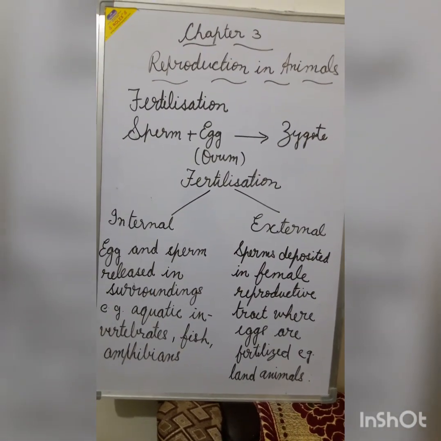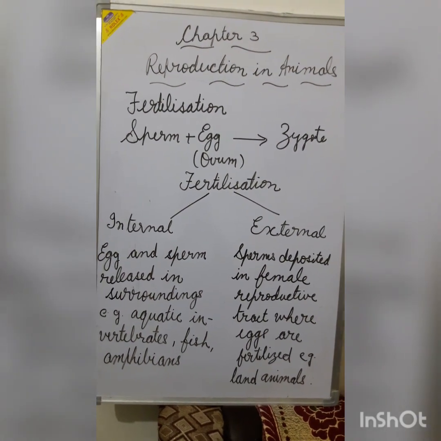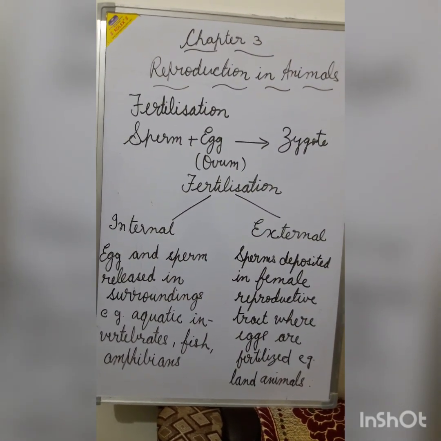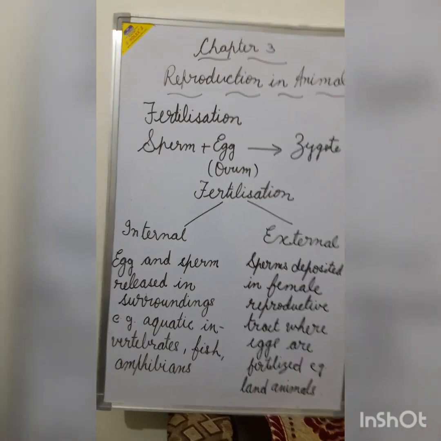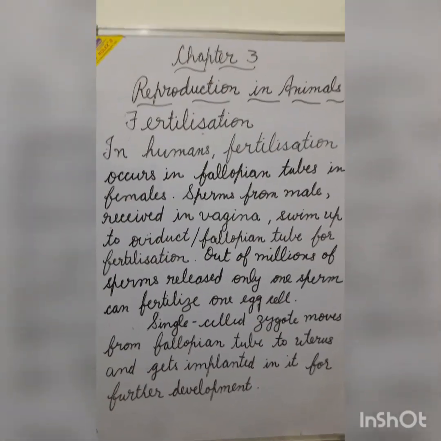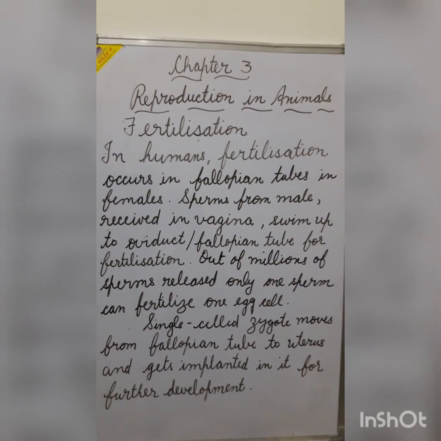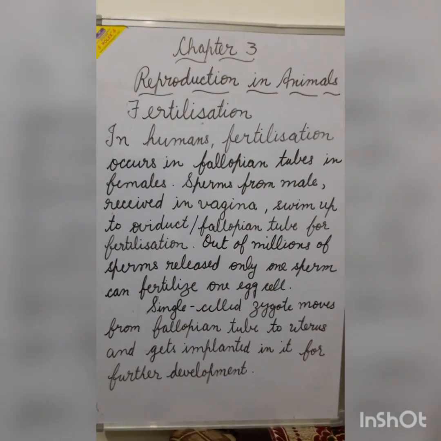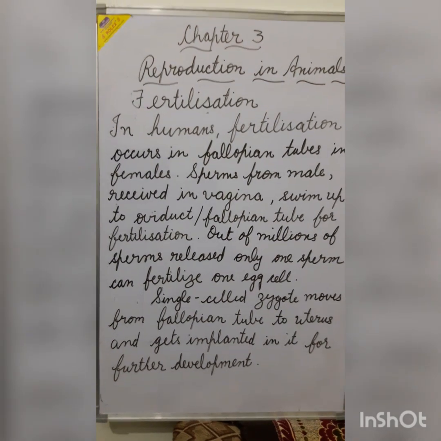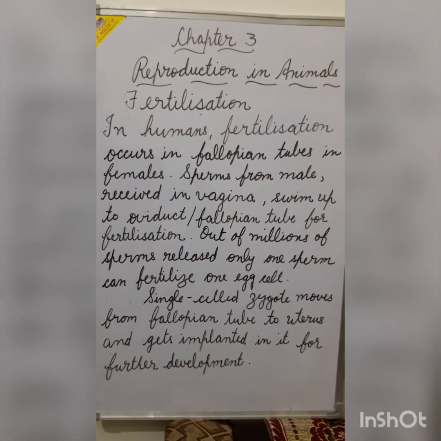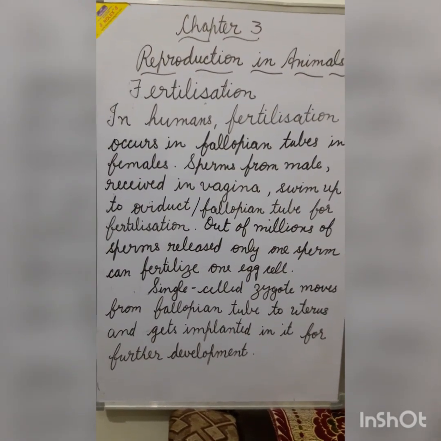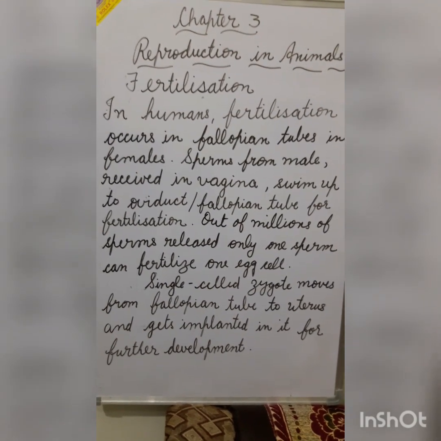Internal fertilization takes place in the land animals. The sperms are deposited in female reproductive tract where the eggs are fertilized. In human beings, the fertilization occurs in the fallopian tubes in females. Sperms from male are received in the vagina and they swim up to the fallopian tube for the fertilization.